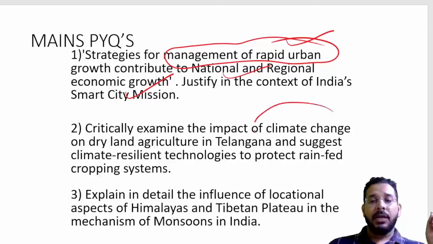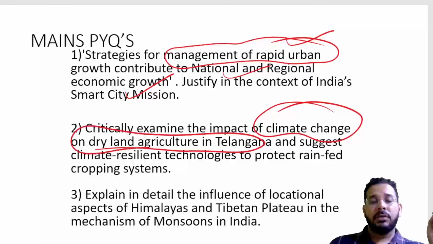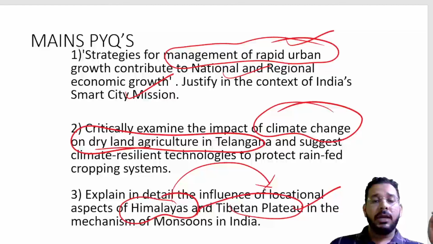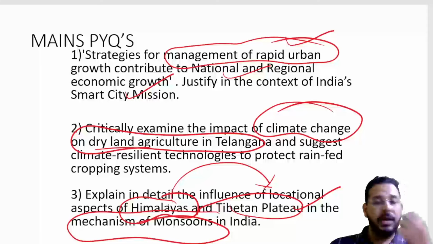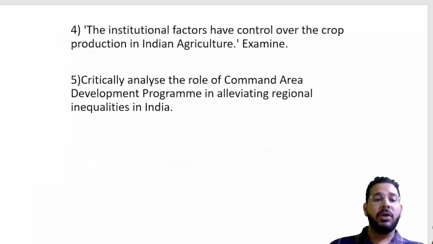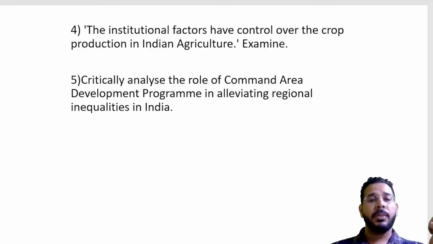Then we have impact of climate change on dry land agriculture, which is specific to Telangana geography. Then we have Himalayas, Tibetan Plateau and their influence on monsoon in India. So this is a question from monsoon and our physiological features, how they are impacting our monsoon.